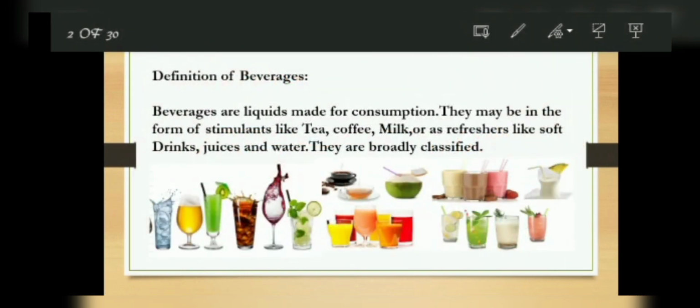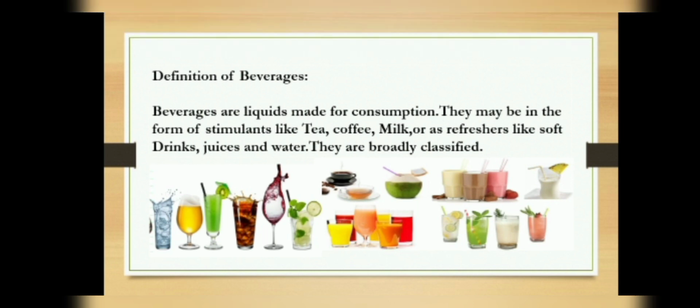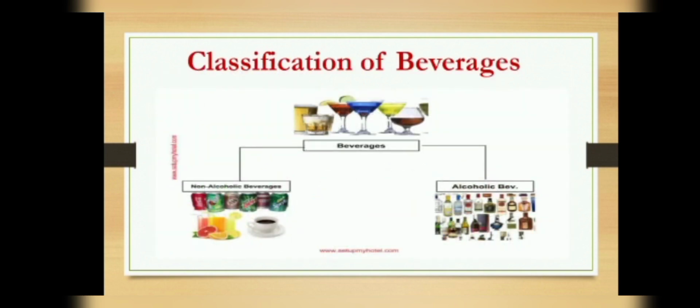Let us find out a definition of beverages. Beverages are liquids made for consumption. They may be in the form of stimulants like tea, coffee, milk, or as refreshments like soft drinks, juices and water. They are further classified into alcoholic beverages and non-alcoholic beverages, as shown in the chart.